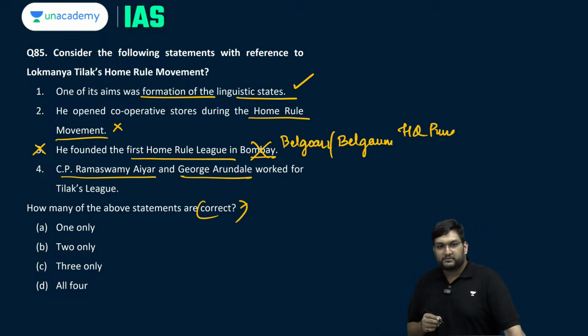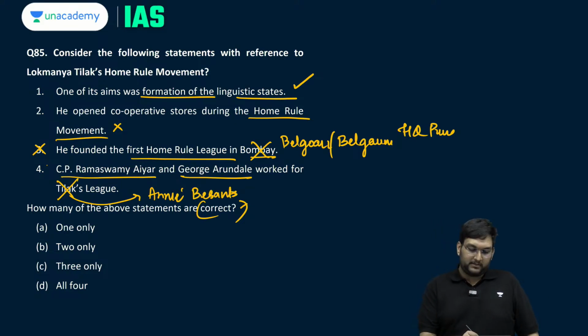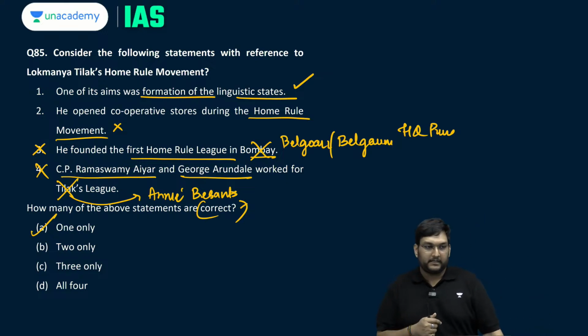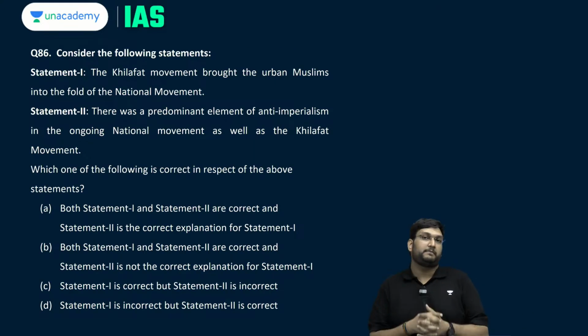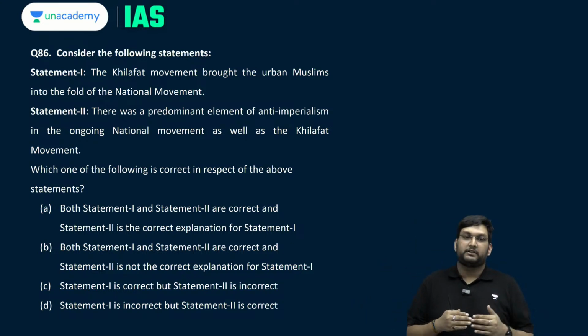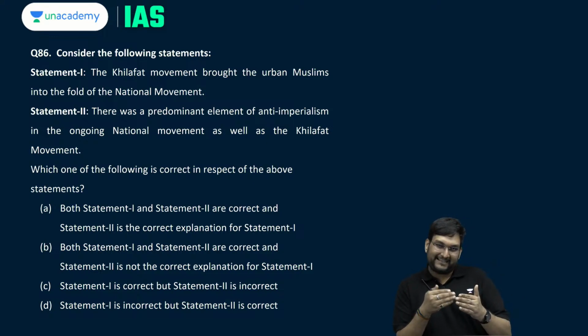C.P. Ramaswamy Iyer and George Arundale are related to the Home Rule movement, but not Tilak. It is Annie Besant's league they are associated with. This is also incorrect. So there is only one statement which is correct, which is the first one. All others are incorrect. Okay. With this, a statement based question, statement 1, statement 2 and the concept of correctly matched, and is it actually